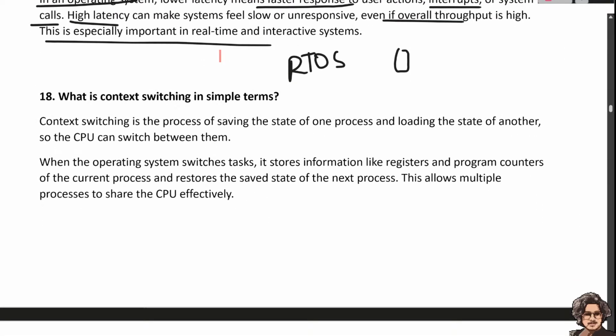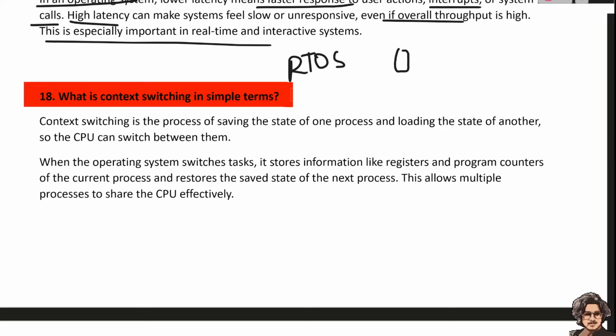So what is context switching? Context switching is a process of saving the state of one process and loading the state of another process so that the CPU can switch between them.